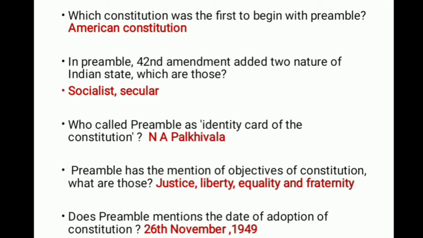Now let's move on to the next question. Who called preamble as identity card of the constitution? It is N.A. Palkiwala. Next question. Preamble has the mention of objectives of constitution. What are those? We have seen this already. That is justice, liberty, equality and fraternity are the objectives of constitution. Does preamble mention the date of adoption of constitution? It's clearly a yes. The answer would be 26th November 1949.